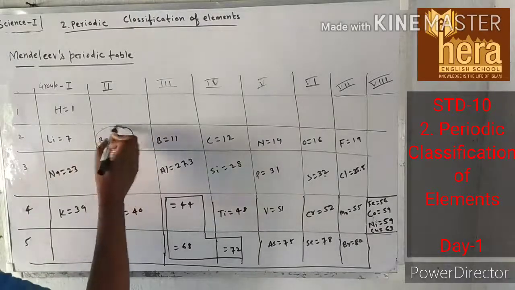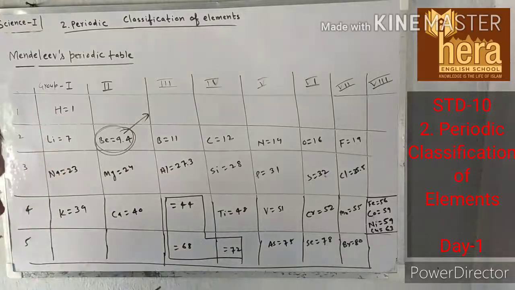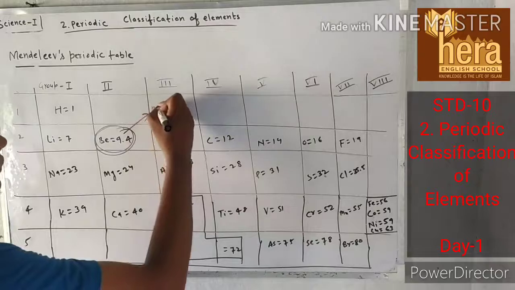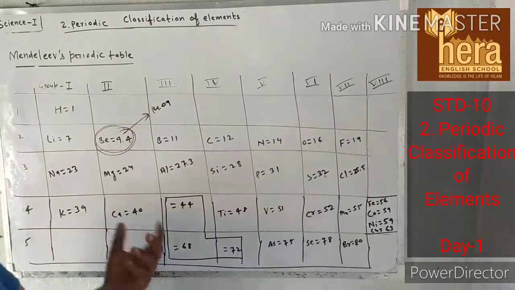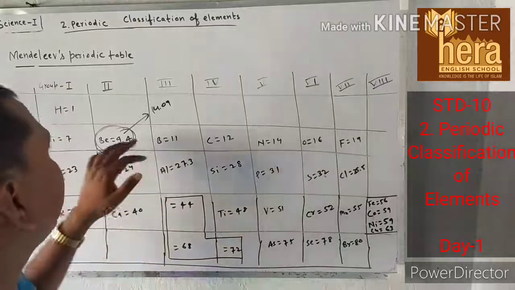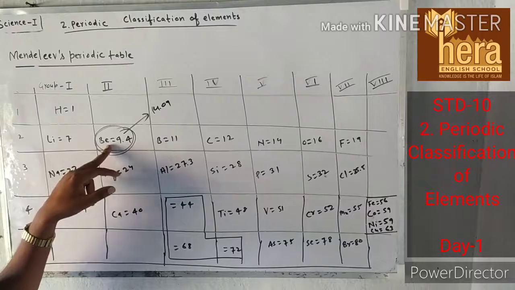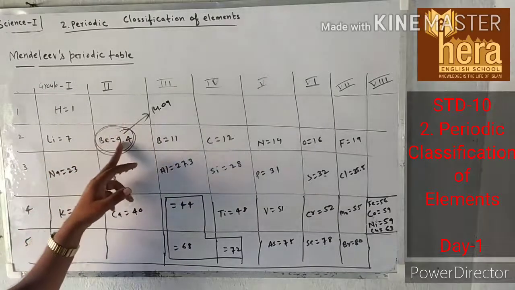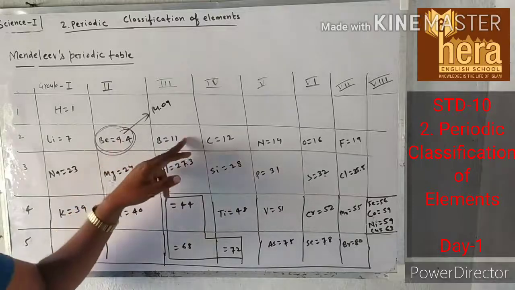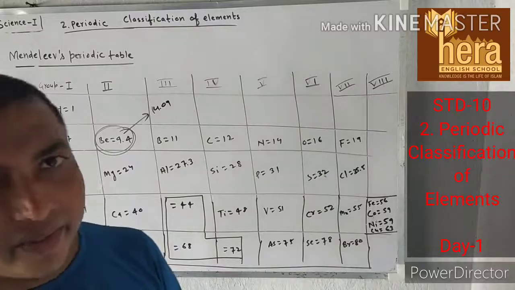Previously the atomic mass of beryllium was 14.09, but he revised the atomic mass of beryllium and he placed it before boron. This was the first merit of Mendeleev periodic table.